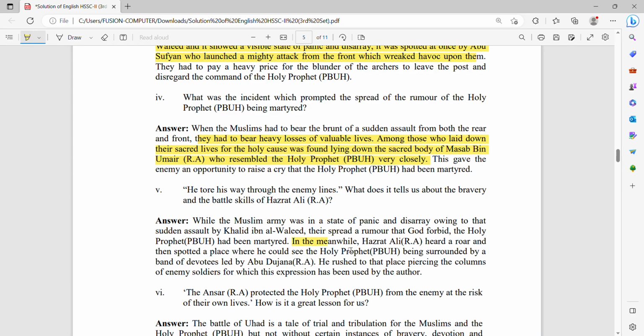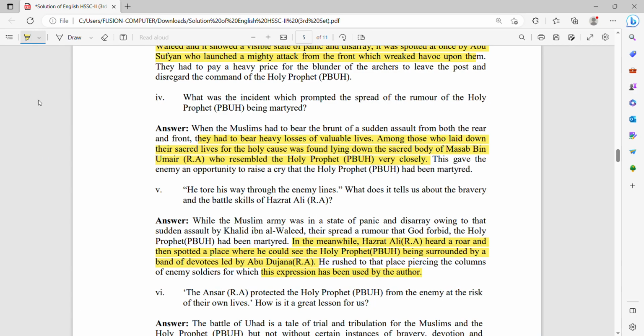In the meanwhile, Hazrat Ali heard a roar and spotted a place where he could see the Holy Prophet ﷺ surrounded by bands of devotees who had turned the tables. He rushed to the place, piercing the column of the enemy soldiers, an expression that has been used by the author.